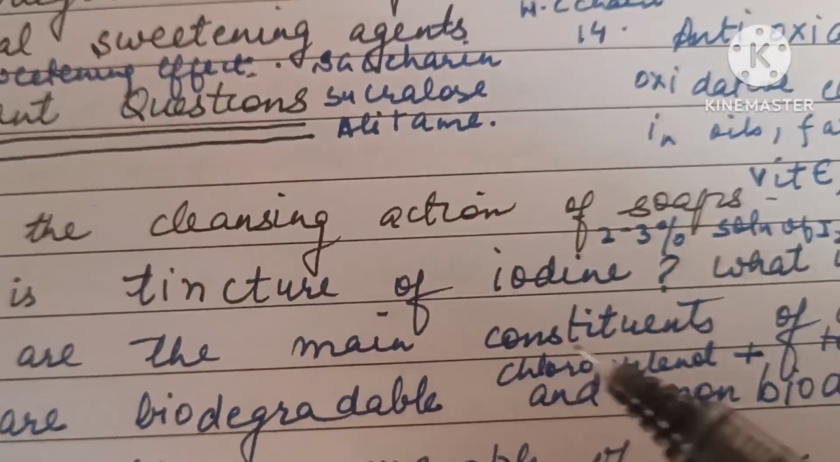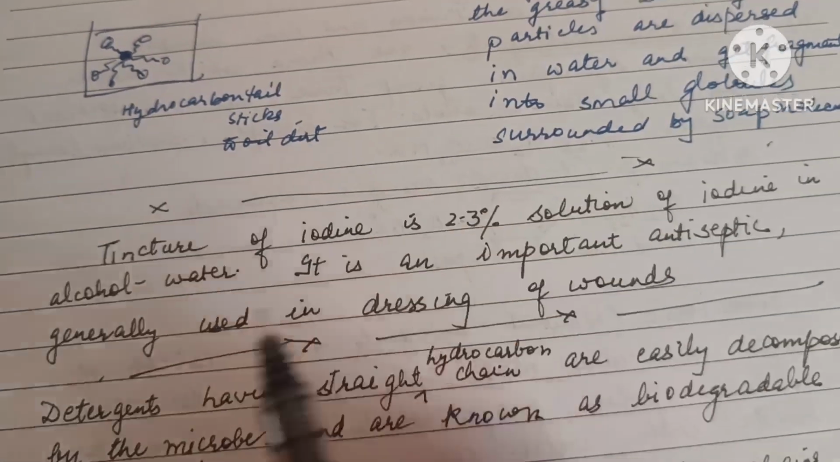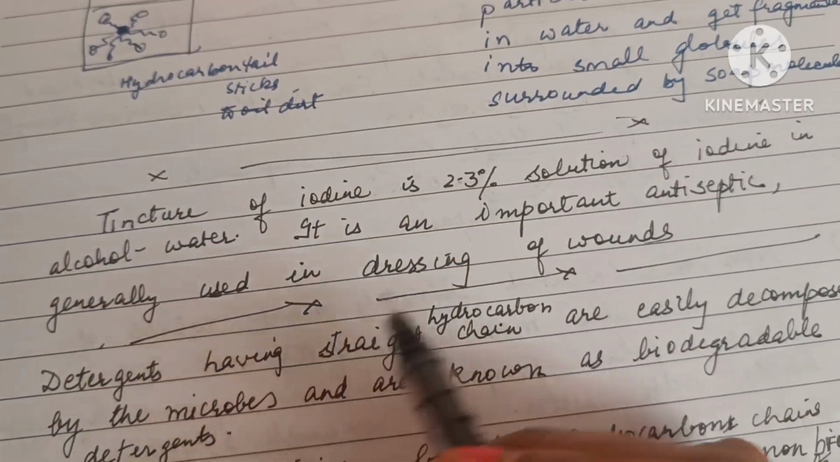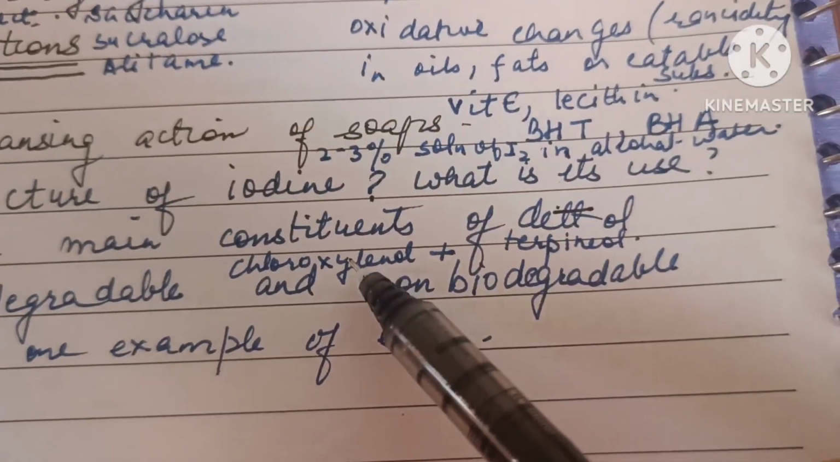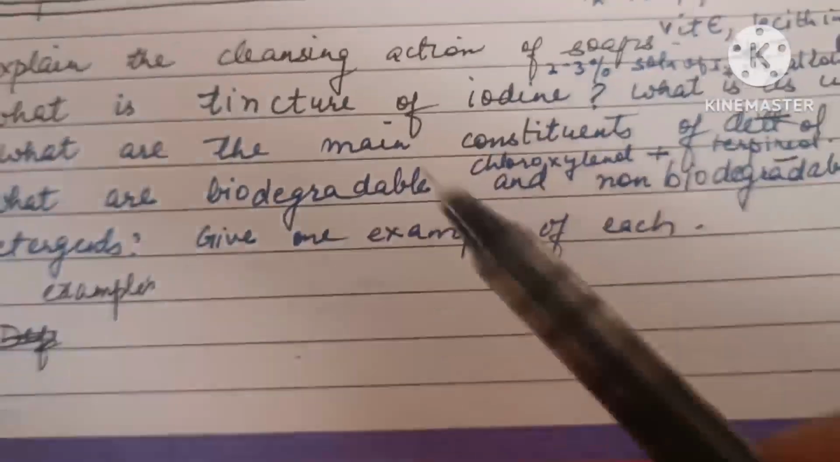What is tincture of iodine? What is its use? Tincture of iodine is a 2 to 3% solution of iodine in alcohol and water. It is an important antiseptic and generally used in dressing of wounds. What are the main constituents of Dettol? Chloroxylenol and terpineol are the main constituents of Dettol.